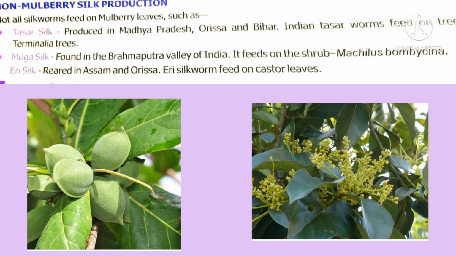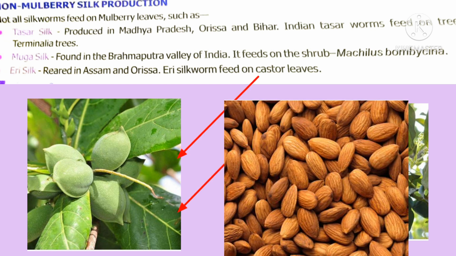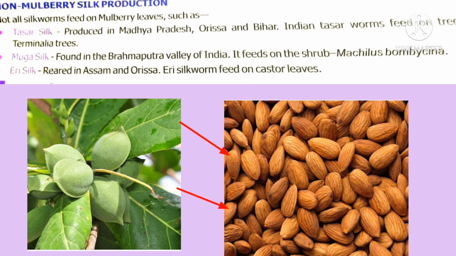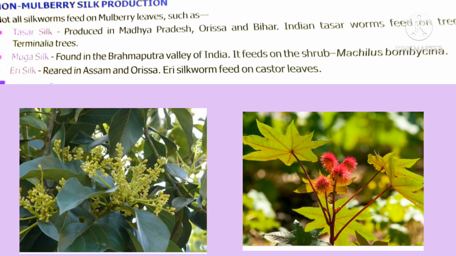Tassel silk feed on leaves of Terminalia trees. This tree is called as almond tree. From the Terminalia tree, we get these almond dry fruits. The next type of silk, Muga silk, is found in the Brahmaputra Valley of India. It feeds on Machilus bombycina leaves.